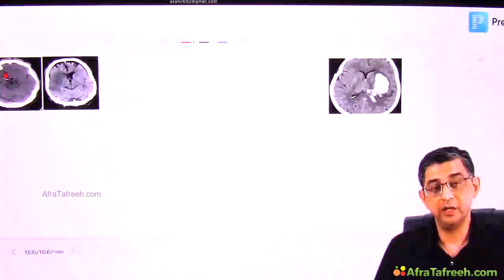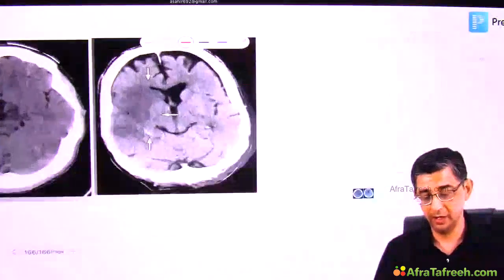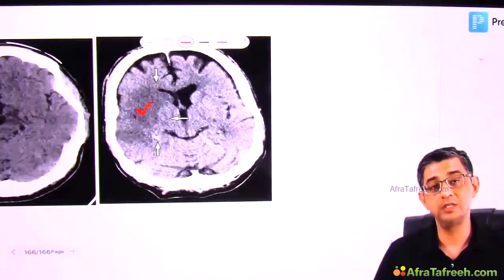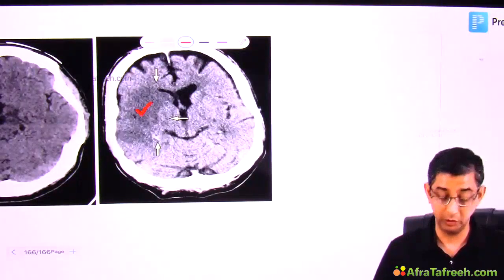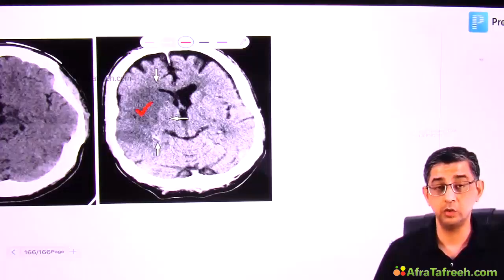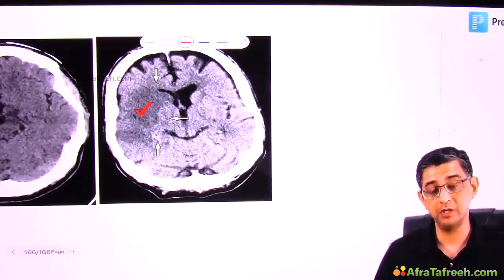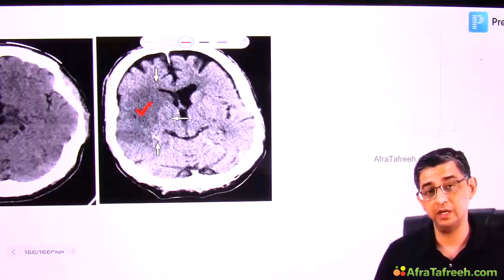Now, assuming the NCCT head report of this person has come, there can be two possibilities. Either it's going to be hypodensity. I'll just zoom it in. You can notice a very clear-cut hypodensity currently on the slide, which is suggestive of acute ischemic stroke, though this finding might take 6 hours to develop. I'm not going to wait for 6 hours though to start thrombolysis. The window period for starting thrombolysis is 4.5 hours. So even if the CT scan is normal, I would still decide to do thrombolysis in AIS.